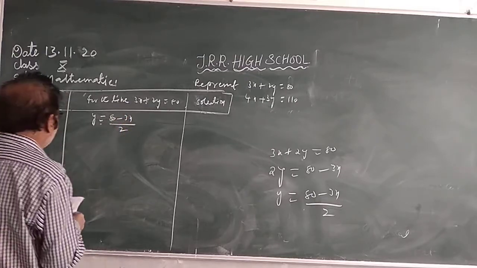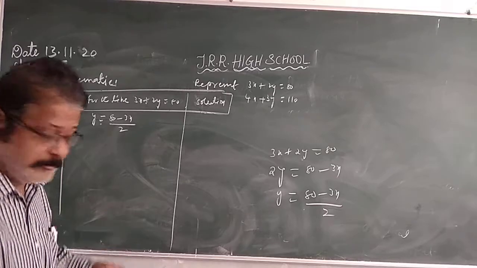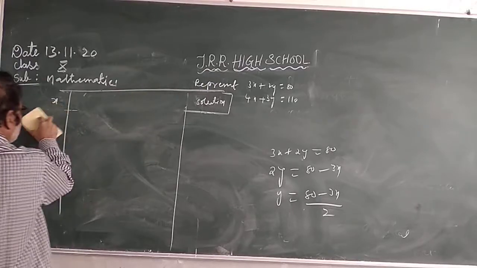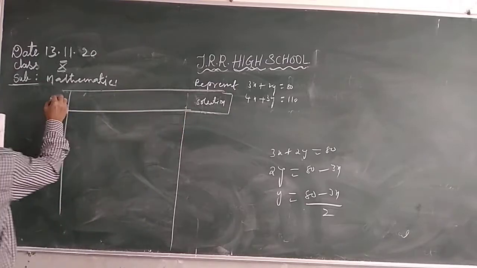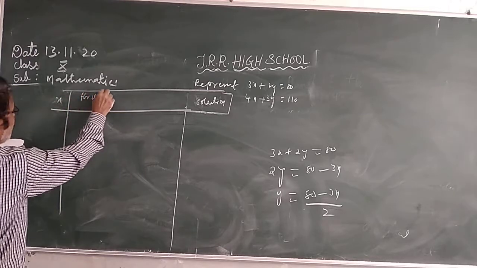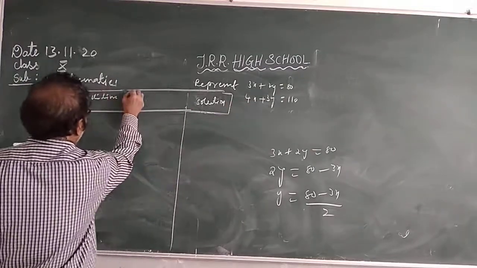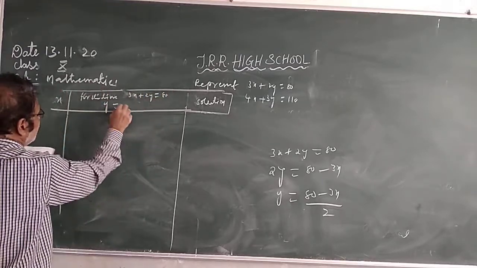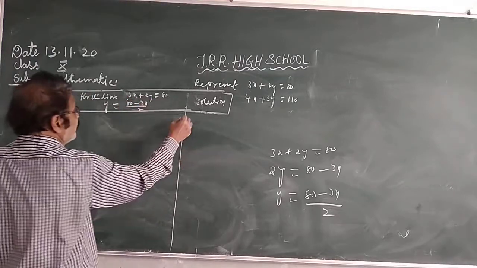Like this, you write this. For the line 3x plus 2y is equal to 80, y is equal to 80 minus 3x by 2.